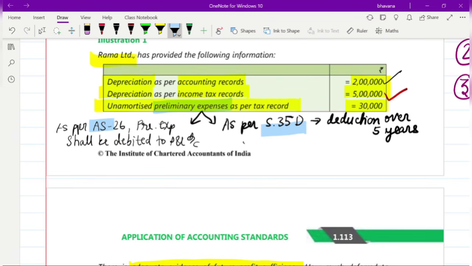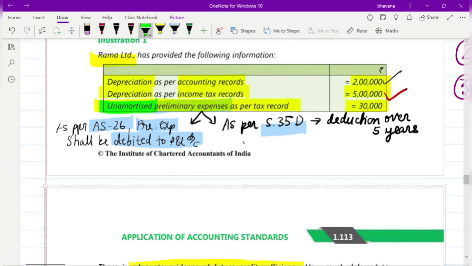Whereas as per AS 26, as per your accounting principles, preliminary expenses should be completely debited to the P&L account. So totally it can be directly debited to the P&L account. Here it is unamortized preliminary expense. Unamortized preliminary expense as per tax record means it does not belong to this year. It is unamortized for this year. So 30,000 will be a disallowance. You cannot deduct it this year.